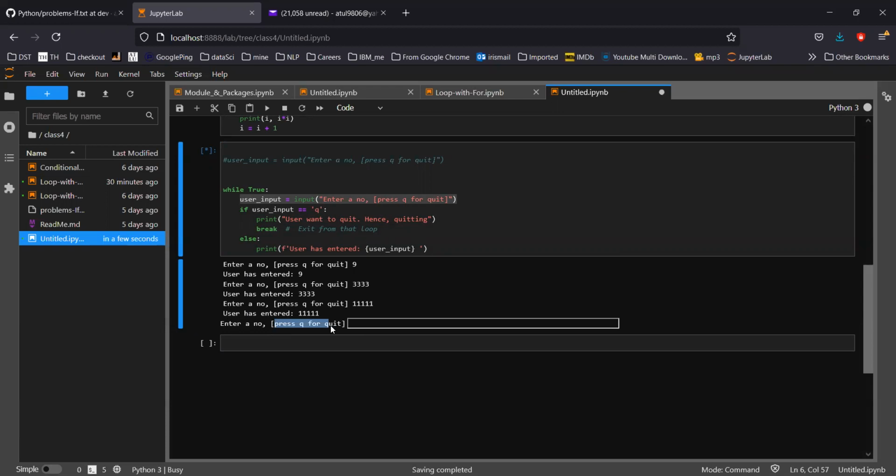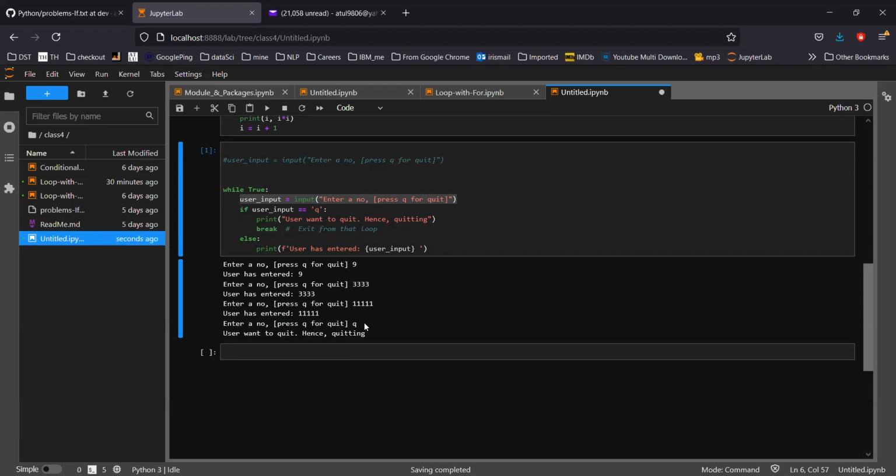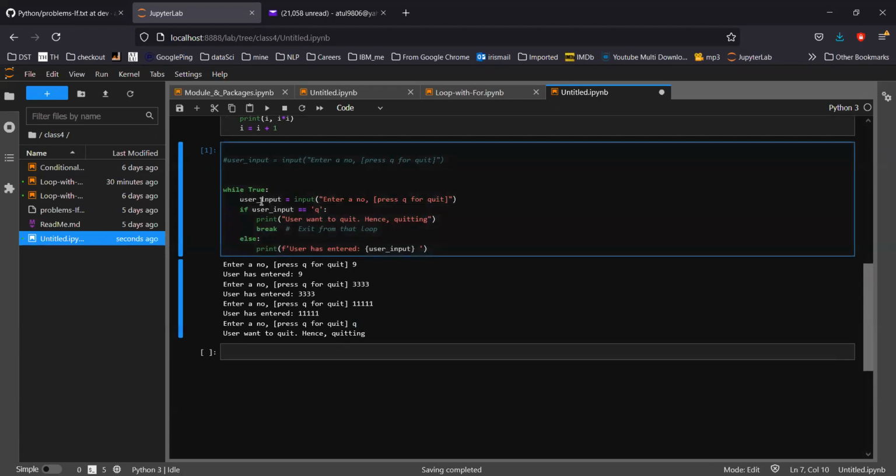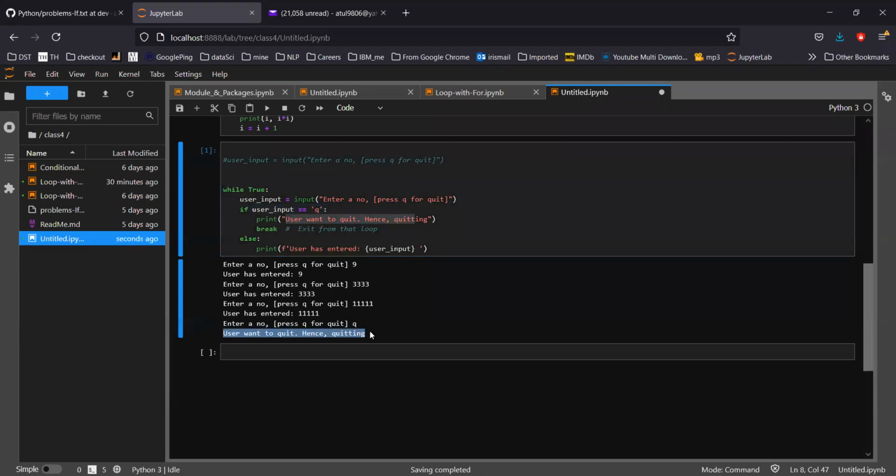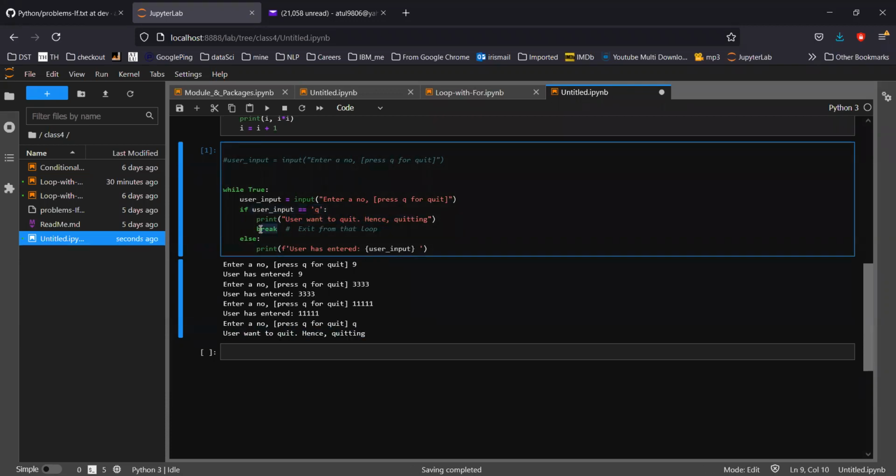And let's print this time q. I am fed up by entering the numbers, let's press q. As soon as I have pressed q, what will happen now? User input will be q. It will validate this, satisfy this condition, q double equal to q, yes. Then it will print "user want to quit, hence quitting", and that is what you are seeing here. And then break. Break, what it will do, it will exit from this loop.